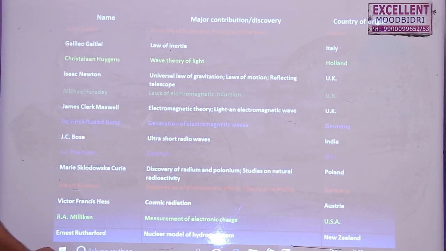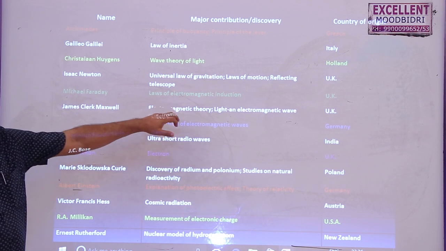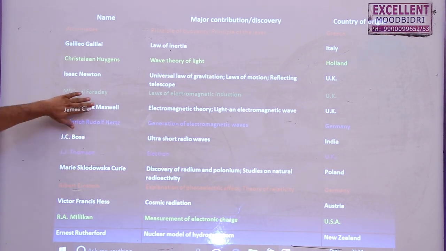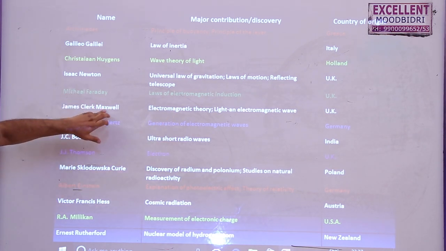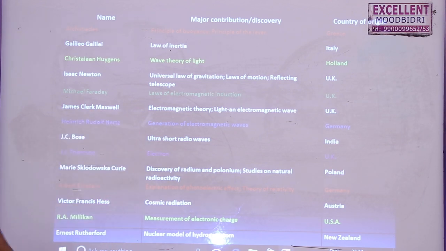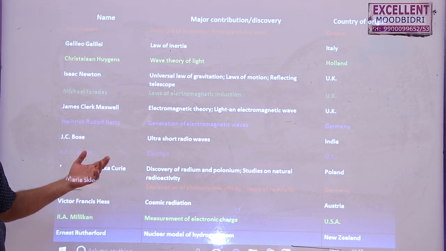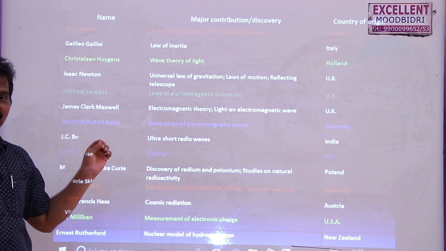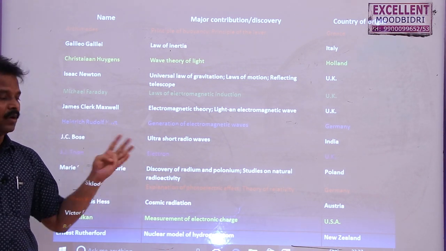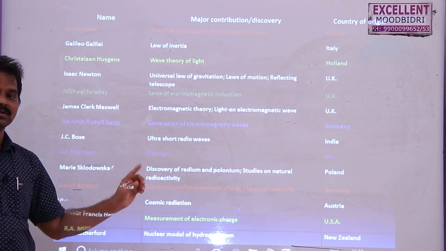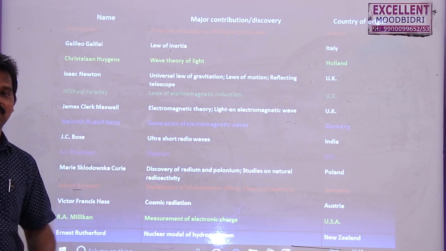Who discovered the electromagnetic theory? It is not required to write the entire name. Even if you mention Maxwell, that is enough. And one more important question in this lesson is, write any one basic force in the universe. Out of 4, you can write any one. That is because the total weightage for the lesson is only 1 mark.